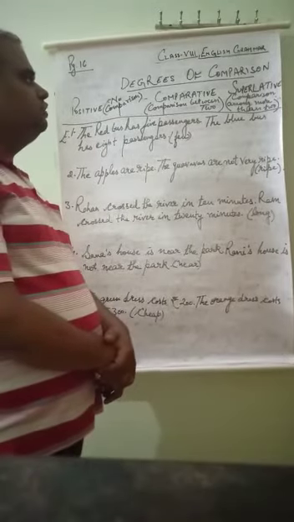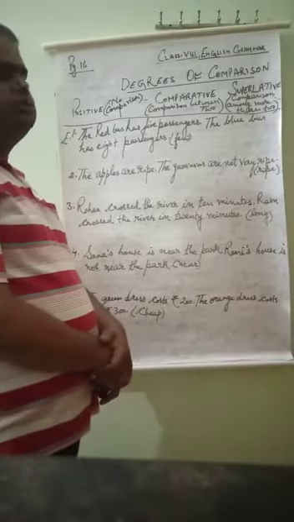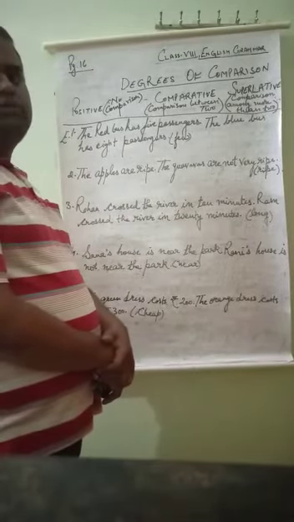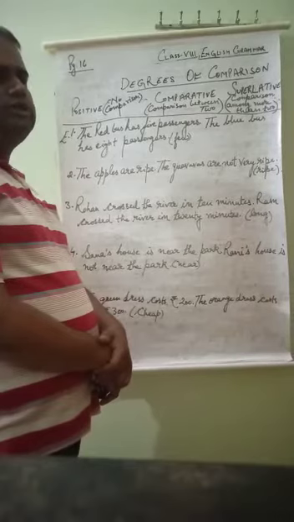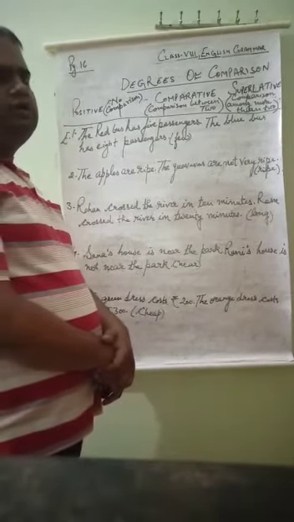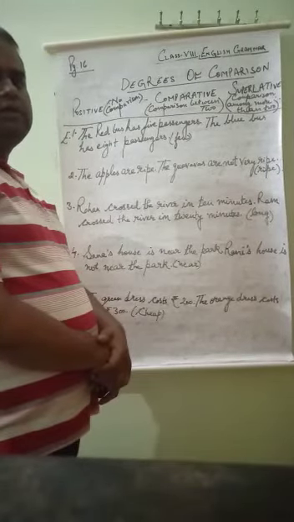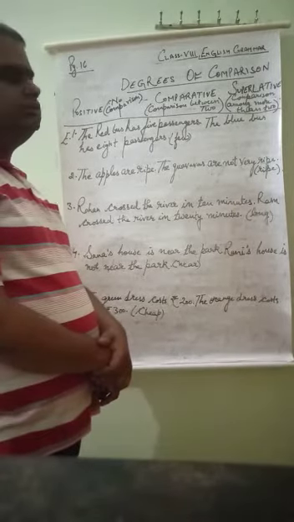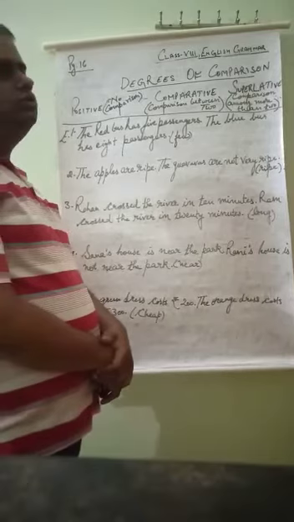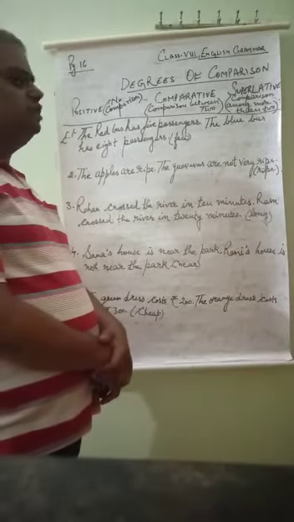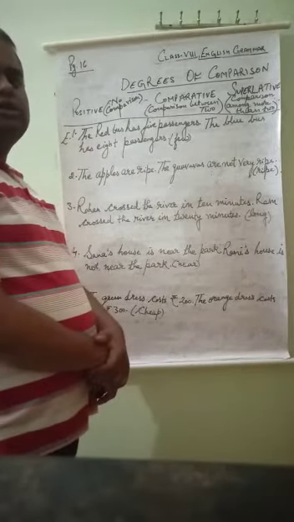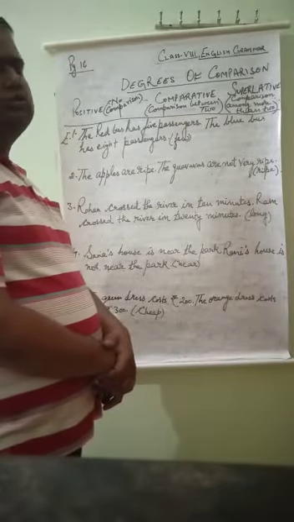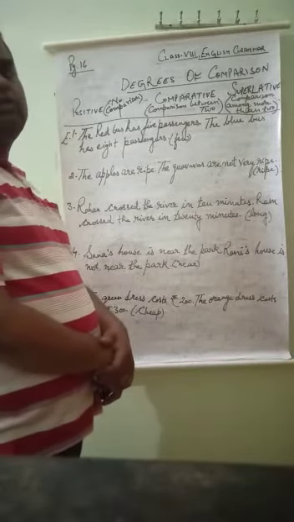Most of the comparative degrees we use er, but this is not a fixed rule. Sometimes we use a completely different word. Suppose that if I say he is a good boy, but I am comparing two boys, I am saying he is better than him. Better. I am not saying gooder. If I say gooder, it will become wrong. So different types of degrees of different words are there. It is given in your book. You have to learn them also. This is not a rule that in every case we will use er.